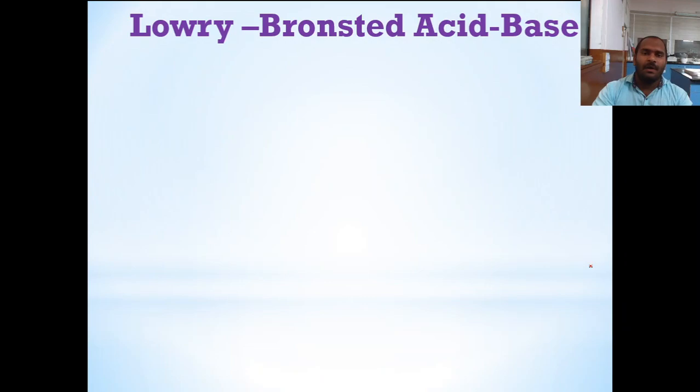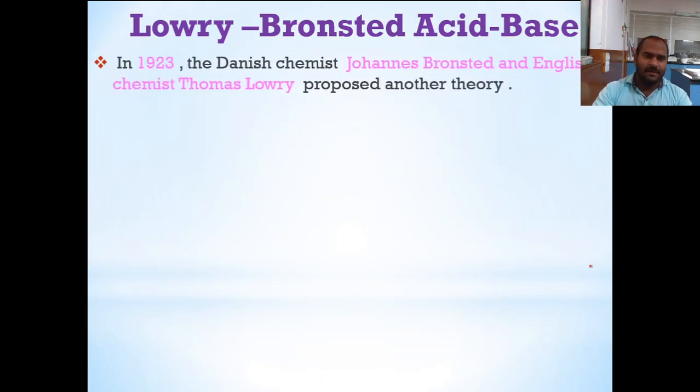That is the Lowry-Bronsted acid-base theory. In 1923, the Danish chemist Bronsted and the English chemist Lowry proposed another theory for acids and bases.